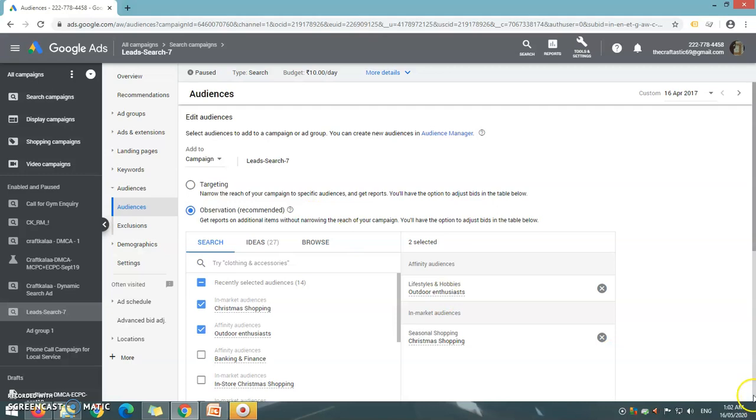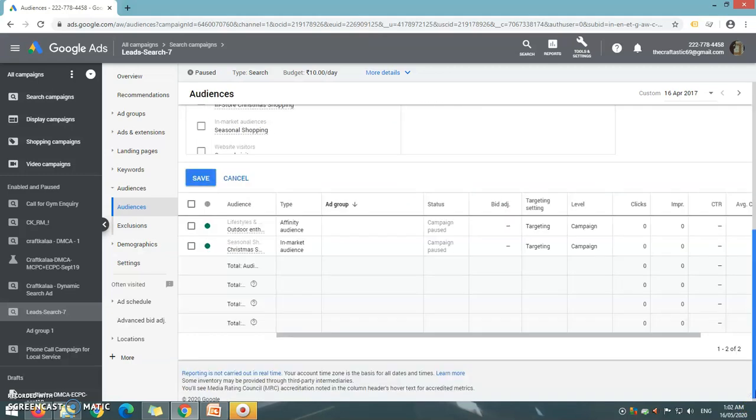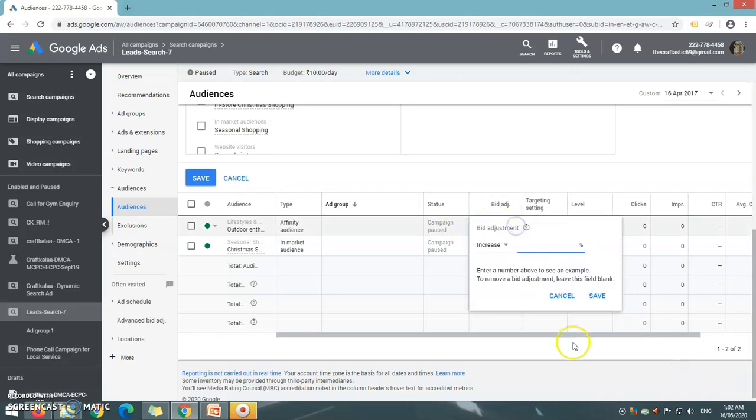Now let's say your audience is performing well, so you go to the bid adjustment column, click on this pencil icon and increase the bid, say 10, 15 or 30%, and your bid will be increased for this audience list.